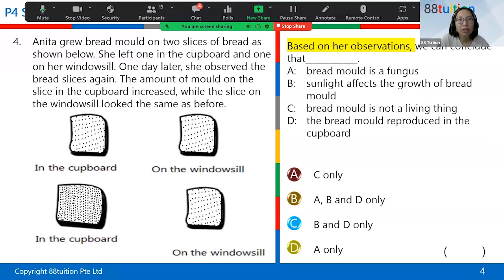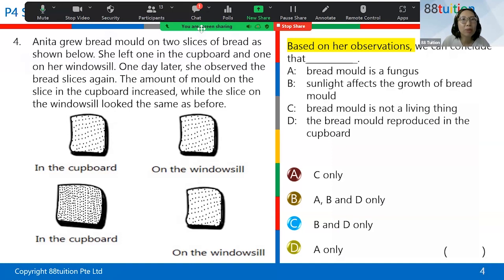Now question 4 is a question whereby there are many words, so you have to do it very slowly. Anita glued bread mold on 2 slices of bread. And then she left 1 piece of bread in the cupboard and 1 piece of bread on the window sill. Now, obviously, the cupboard will not be so hot, whereas the window sill is nearer to the sun, nearer to the sunlight. So it will be hotter on the window sill.